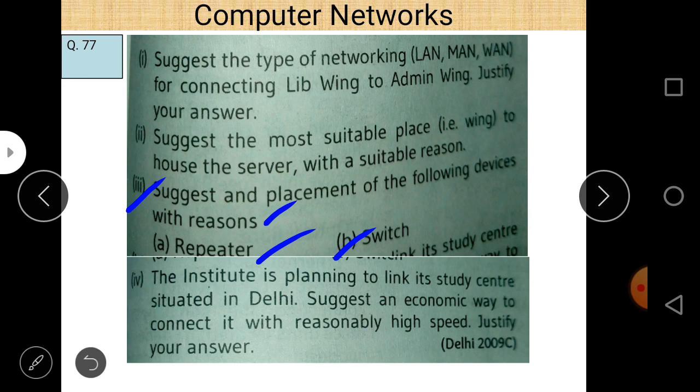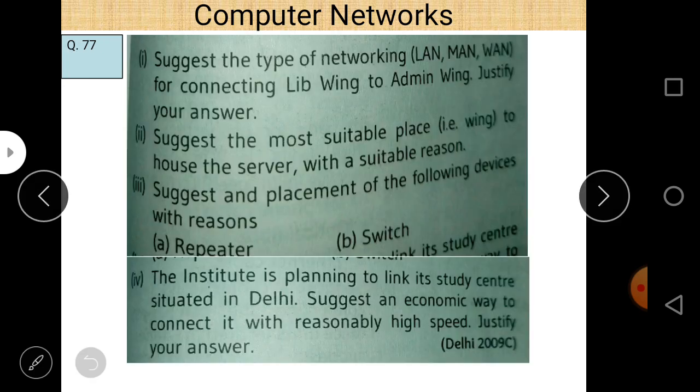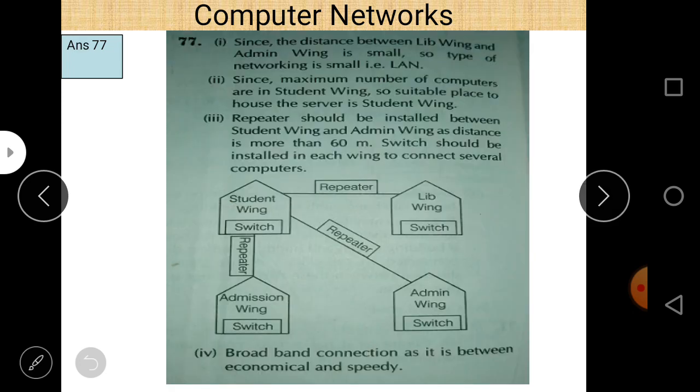Now, till now you are very familiar with the concept of repeater and switch. In most questions, whenever there is talk about how to connect different computers within a single building, we use a switch device, and whenever you want to regenerate the data or strengthen the data, just use a repeater. So in this question it is asked to suggest the placement of the following devices with reason: switch.